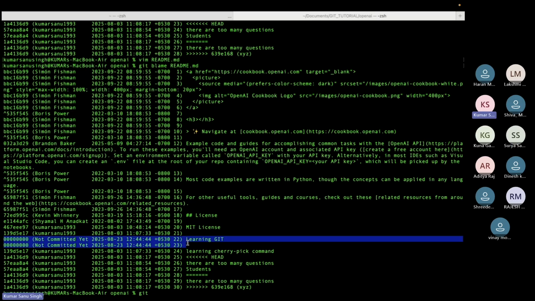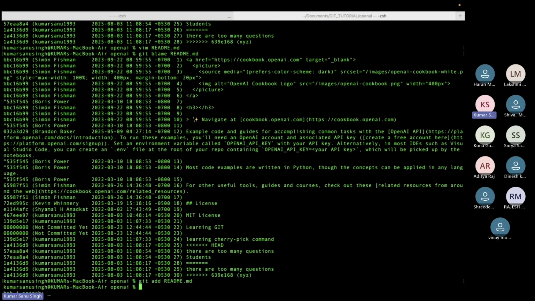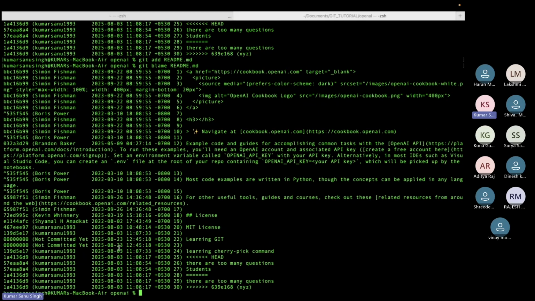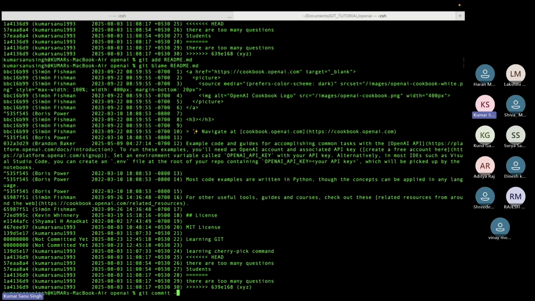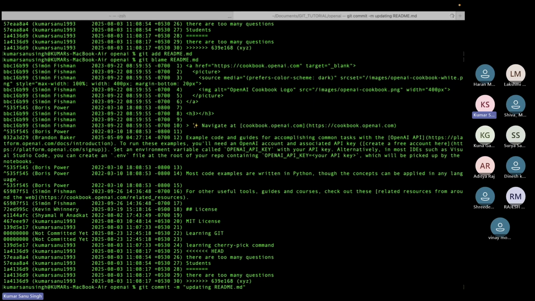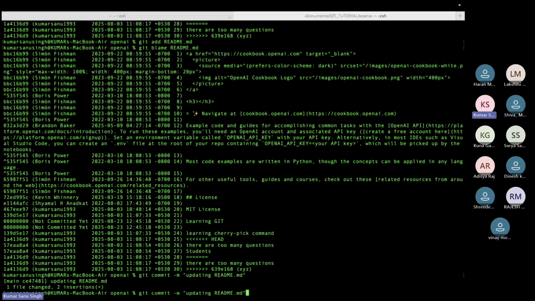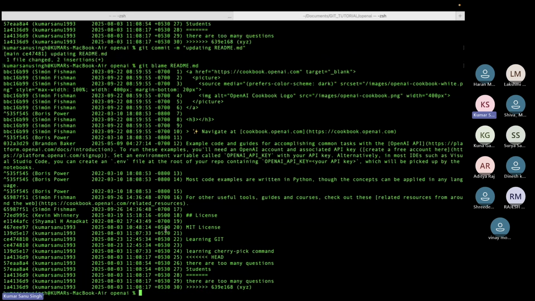No. Why? I have added the file, but I did not stage it, right? So I have done git add. Now is it telling you who has committed? Still no. Why? Because I haven't committed it yet, right? So git commit -m updating readme.md. Okay. Now if I do git blame, you can see who has updated